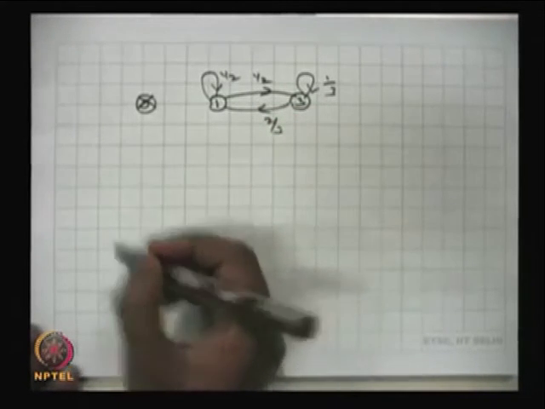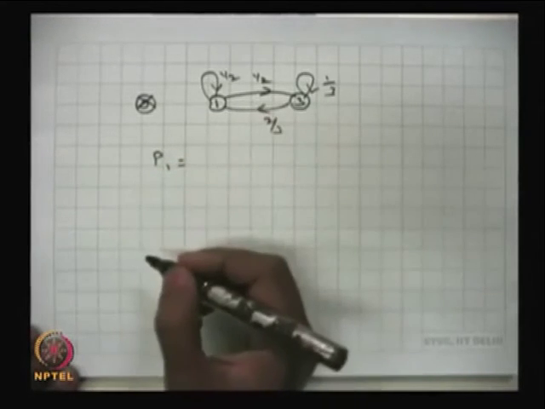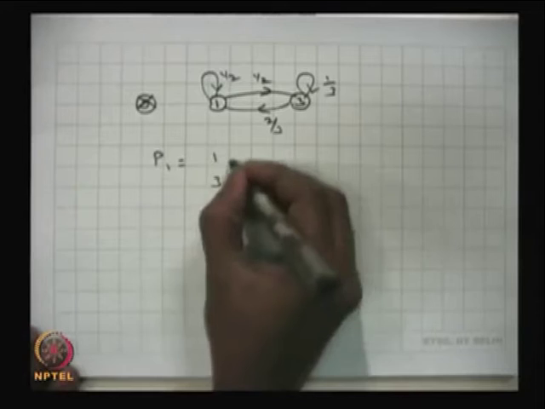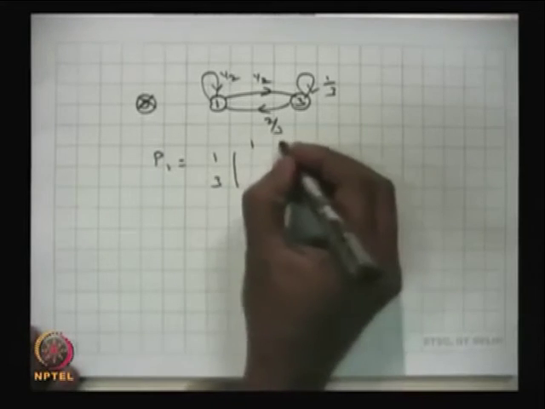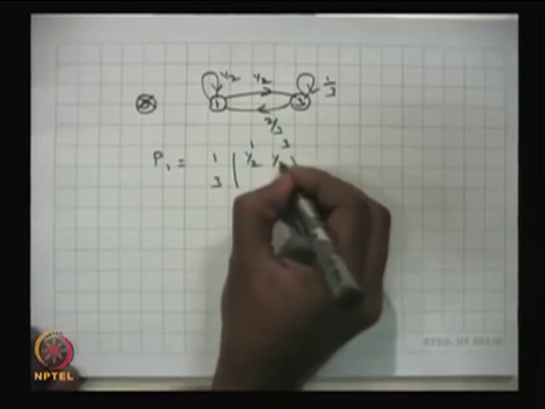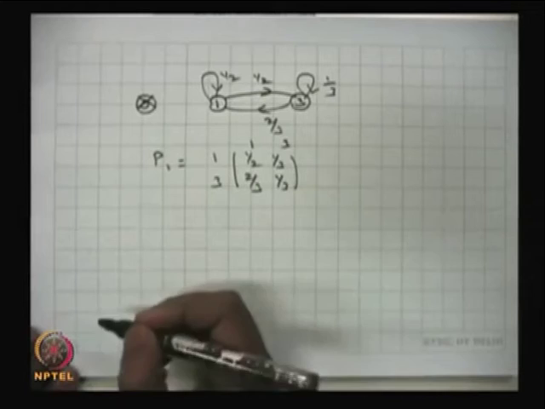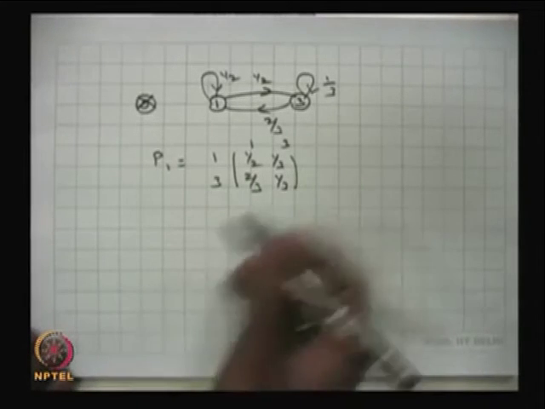So, what do you want to find out? This stationary distribution for these two states. Therefore, you make a stochastic submatrix with the states 1 and 3, that is 1 by 2, 1 by 2, 2 by 3 and 1 by 3. This is also a stochastic matrix, you can verify.